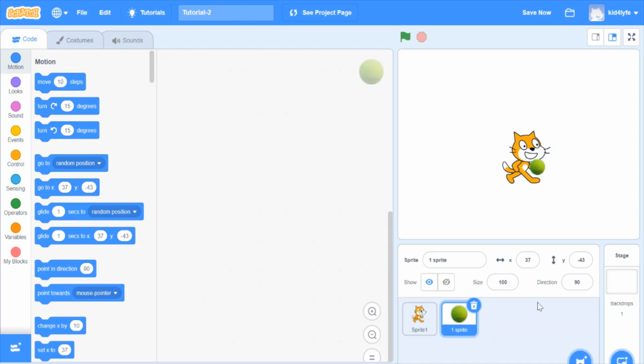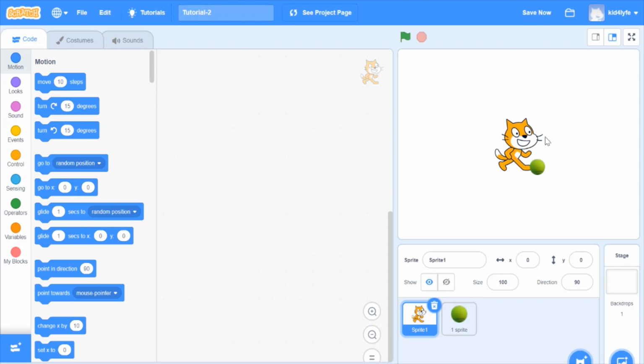Now, what are X and Y values? X and Y values are how much a sprite has gone away from the center of the screen. Right here, this sprite is 15 X values away from the center of the screen, and it's negative 24 Y values away from the center of the screen. So what do I mean? Let's set the X and Y to 0. Now you can see the sprite at the center of the screen.